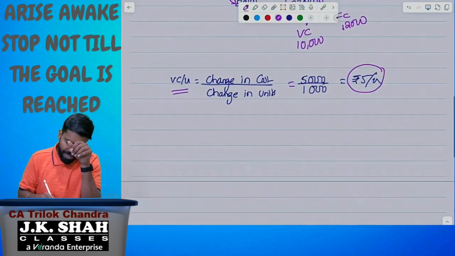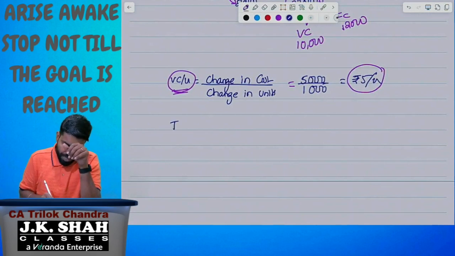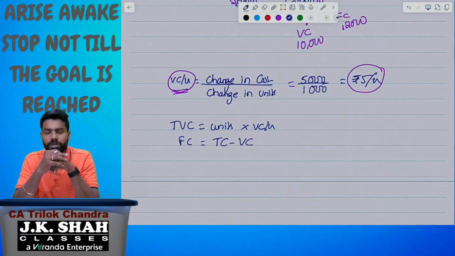So once you calculate the variable cost per unit, we'll calculate total variable cost, that is units into variable cost per unit, and fixed cost equal to total cost minus variable cost. Total cost minus variable cost. All of it clear? I hope you are understanding what I'm explaining.